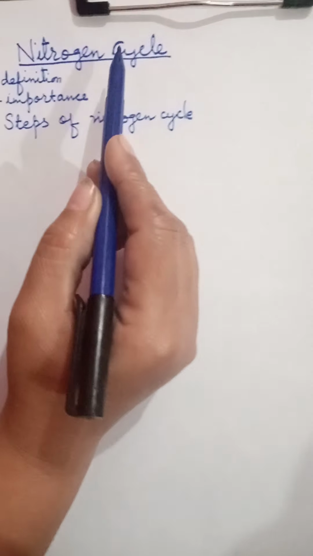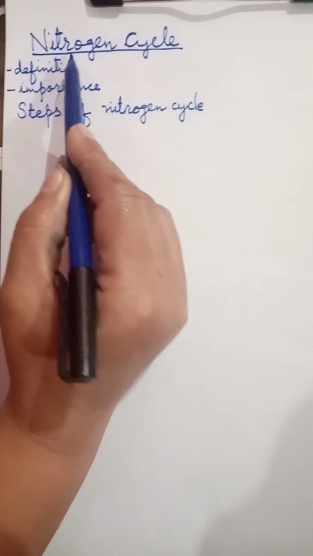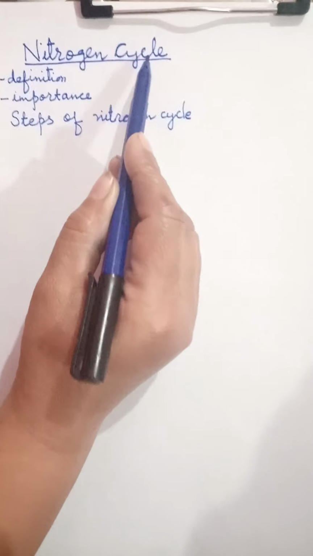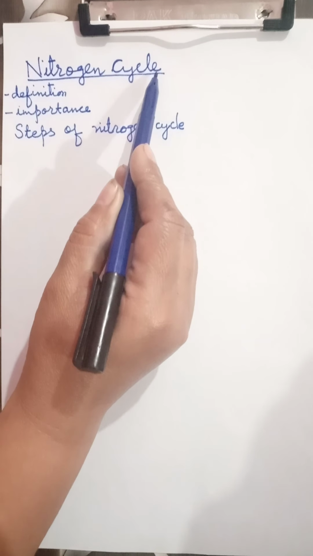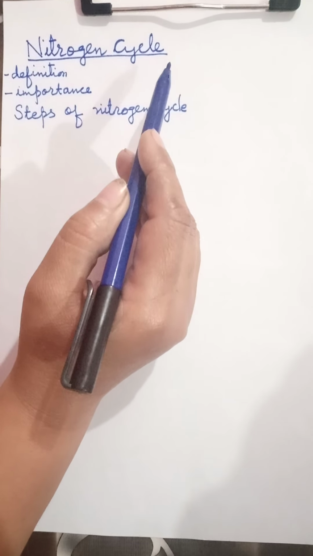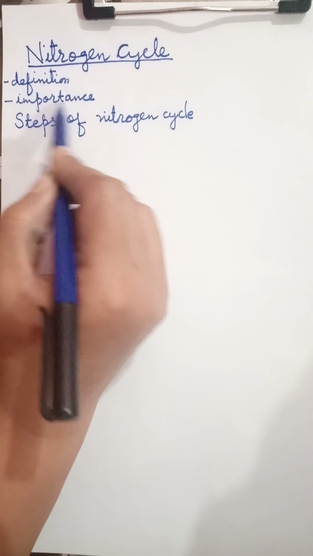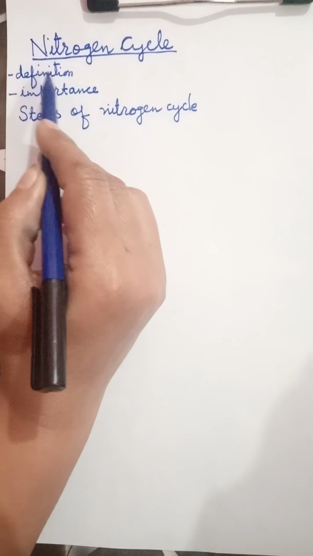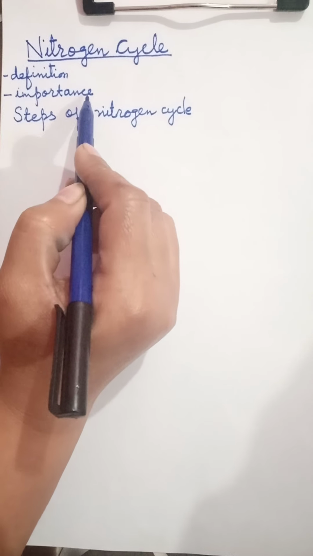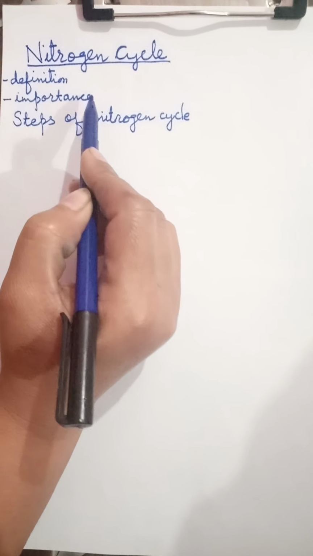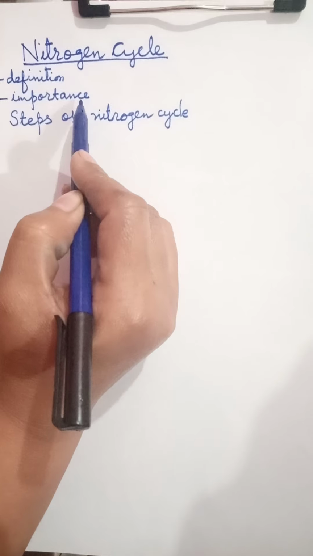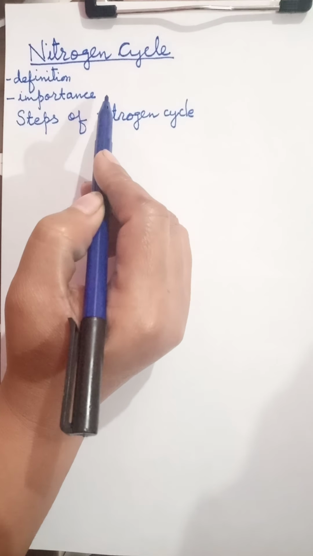Students, circulation or movement of nitrogen between living and non-living components of the environment is called what? Nitrogen cycle. So this is the definition of the nitrogen cycle. Now its importance: students, you know nitrogen is required for the synthesis of nucleic acids, proteins and other organic molecules.